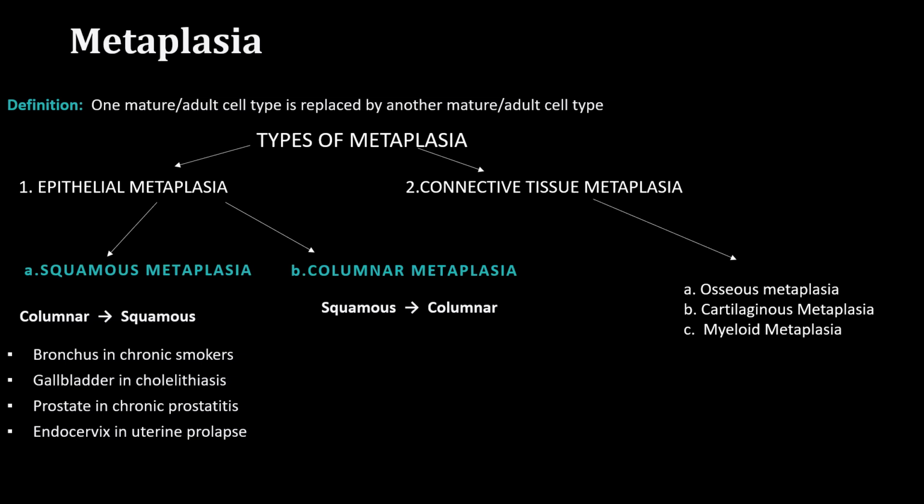So squamous to columnar, the type of metaplasia is called columnar metaplasia. What are the examples of columnar metaplasia? Barrett's esophagus is a popular example of columnar metaplasia.